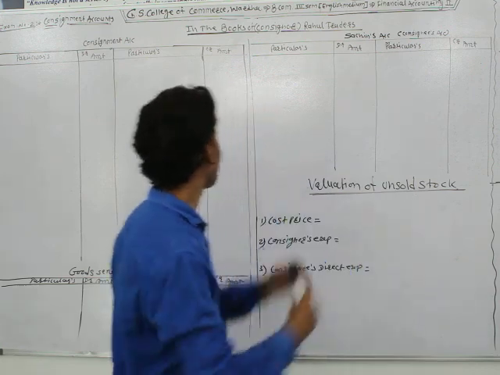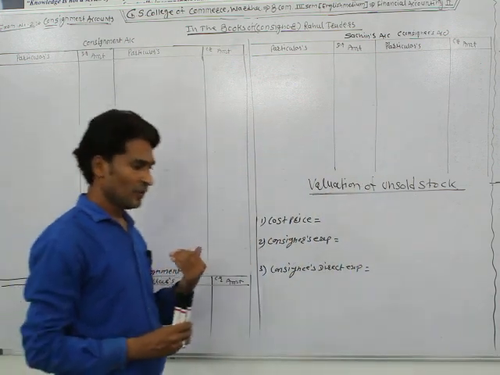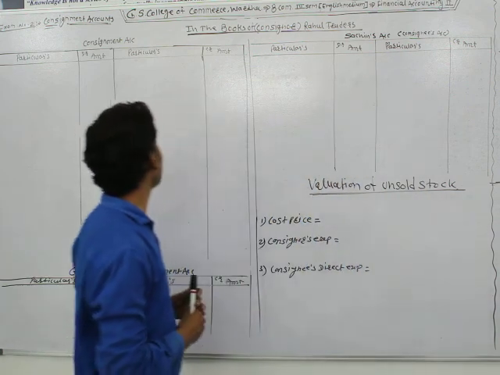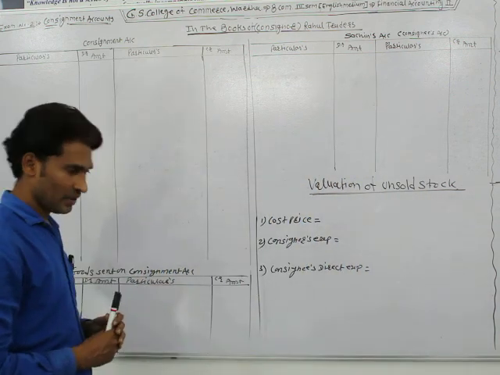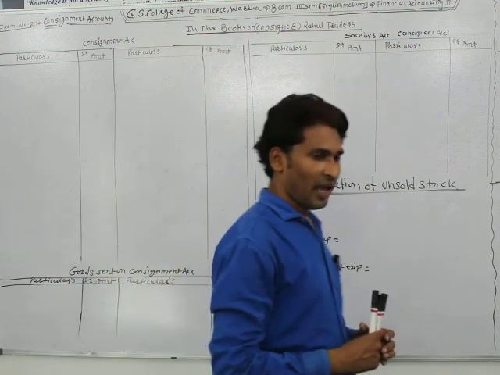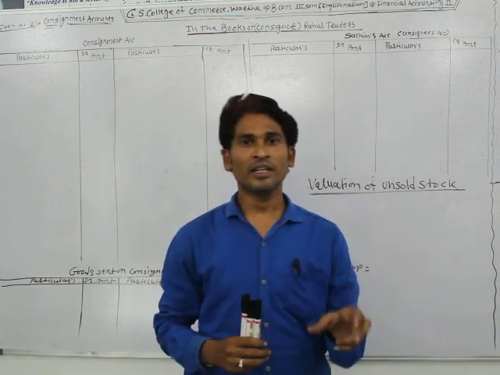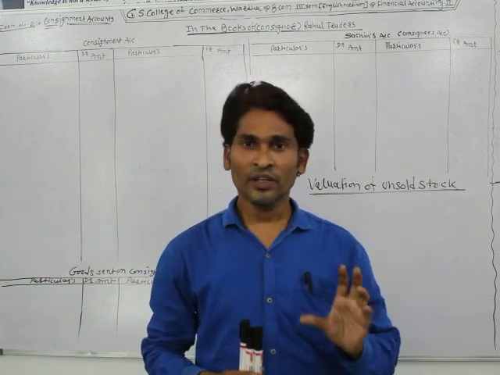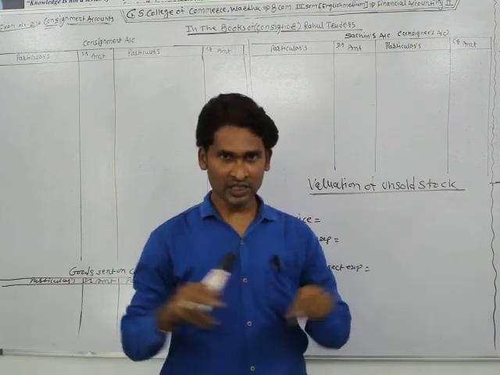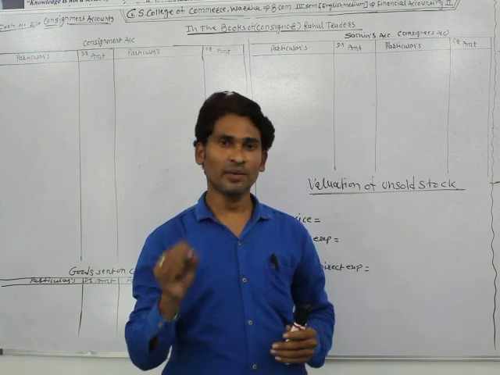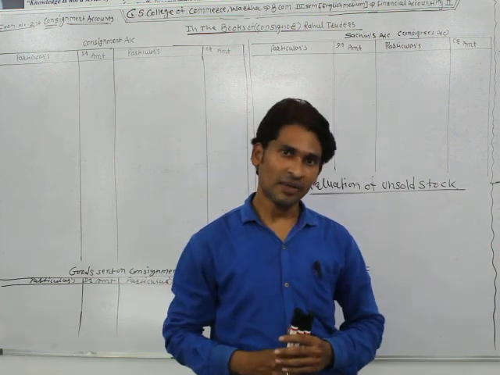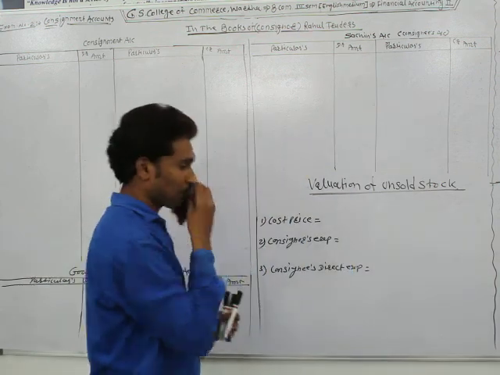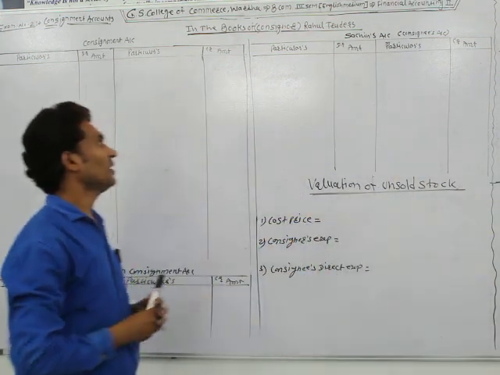Okay. Now in the previous lecture we did the first example. In this lecture we are doing the second example on the consignment account. The example has already been given in the description box, where the link is provided. You click on that and just read the example. You can write the example in your notebook, and after that you see this video. Now I start the example.